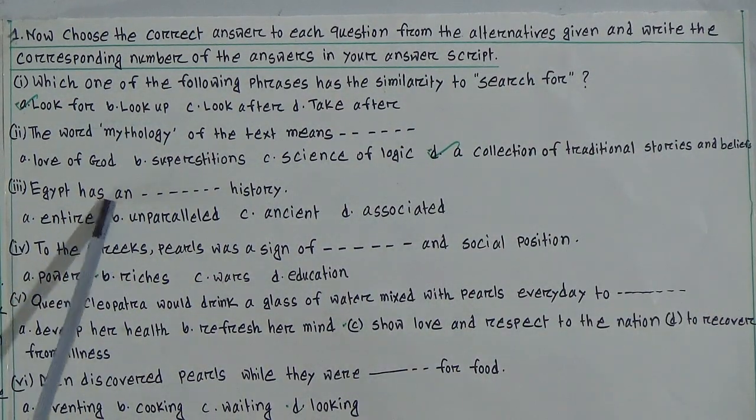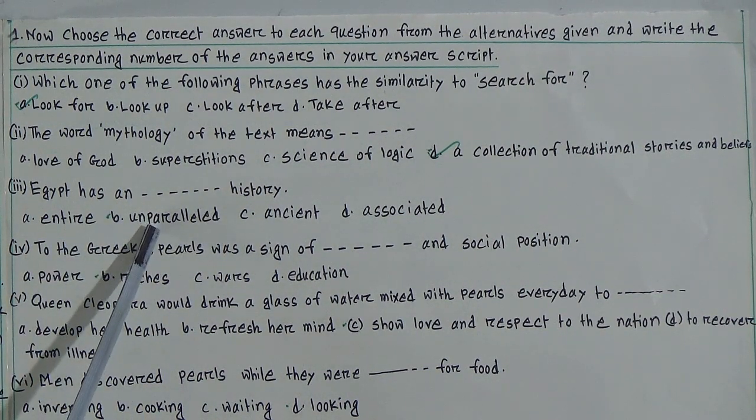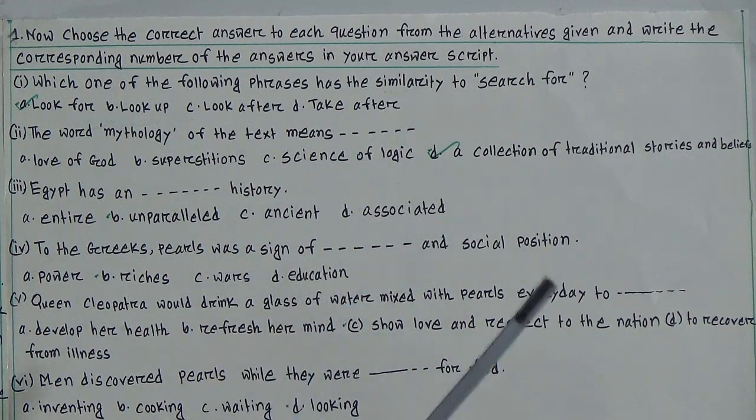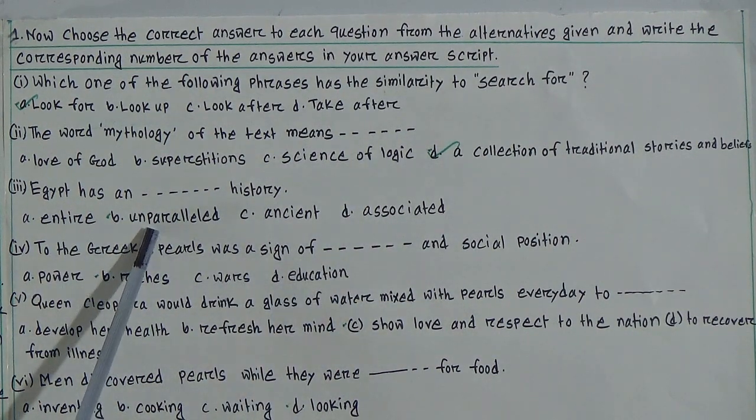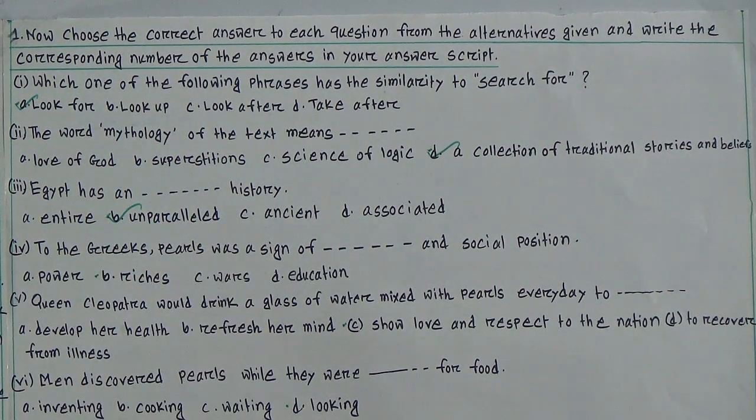Number 3. Egypt has an dash history. Option: entire, no. Unparalleled, yes. Ancient, associated, these three are wrong. So unparalleled means unique history. We all know that Egypt has a unique history or unparalleled history. In history, they are in the supreme position.